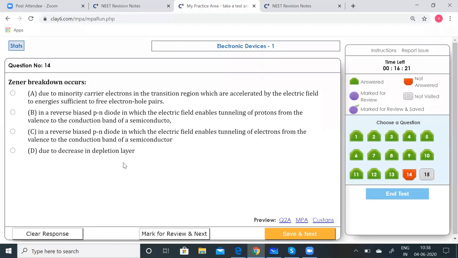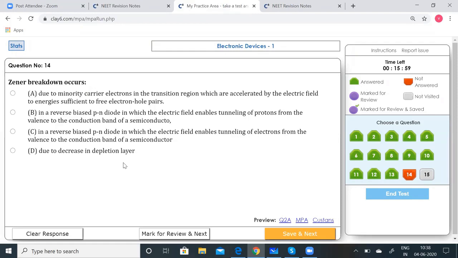So Zener breakdown. Then look into the B option. It is a reverse biased PN diode in which the electric field enables the tunneling of protons. So it is due to the tunneling of electrons and not due to the tunneling of protons, which happens here. So that is also a wrong option.